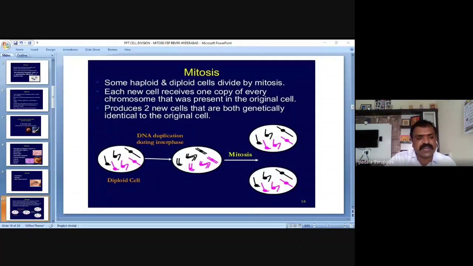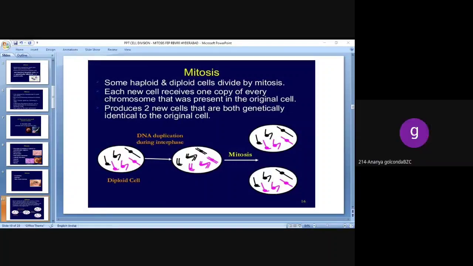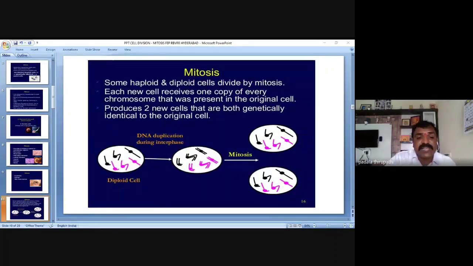Here, the diploid cell contains 24 chromosomes. Then DNA duplication is done. How many chromosomes are here now? 48. Then after mitosis, when two new daughter cells are produced, how many chromosomes does each cell contain? 24. Yes. So that's why interphase is the preparation to produce new daughter cells.